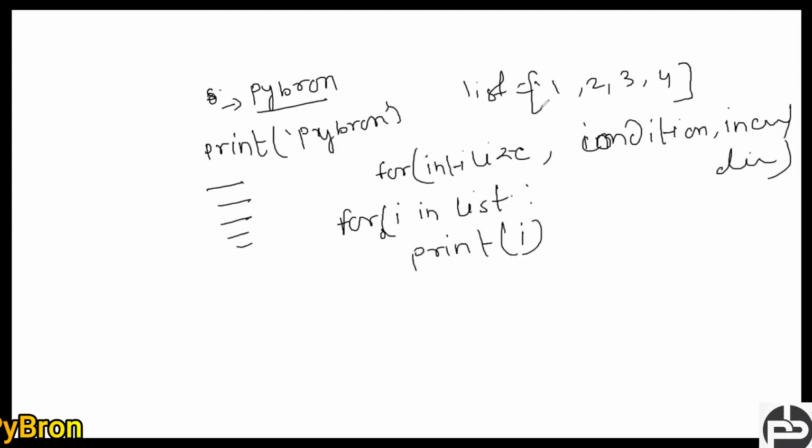In the first iteration, i will indicate the 0th index, so the value will be 1. In the next iteration, you want to print 2, so automatically i will get increased by 1, and this iteration will run till it reaches the last point of the list. So this is the fundamental of the for loop.